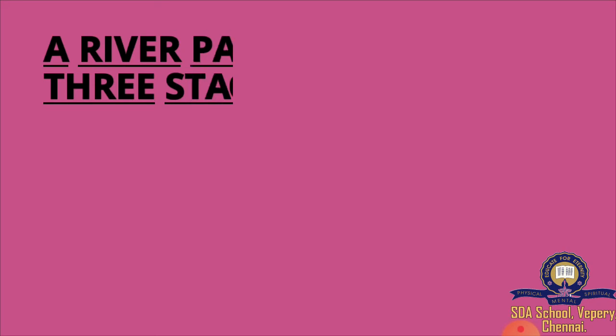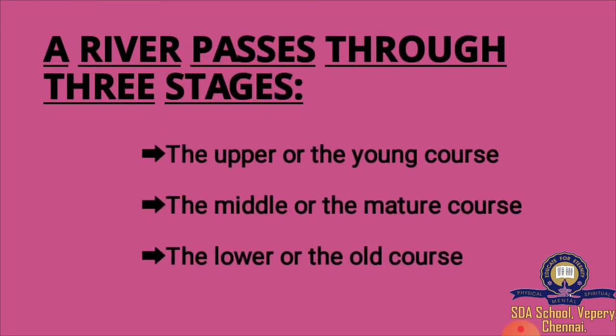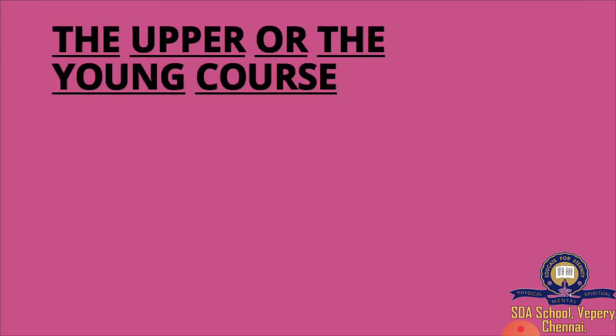Usually, rivers pass through three stages: the upper or the young course, the middle or the mature course, and the lower or the old course. What are the three stages? The upper or young course, the middle or mature course, the lower or old course. First we are going to learn about the upper or the young course.